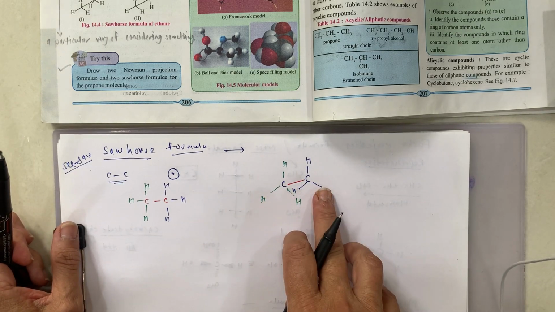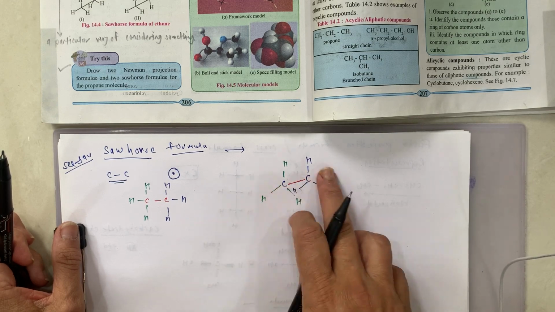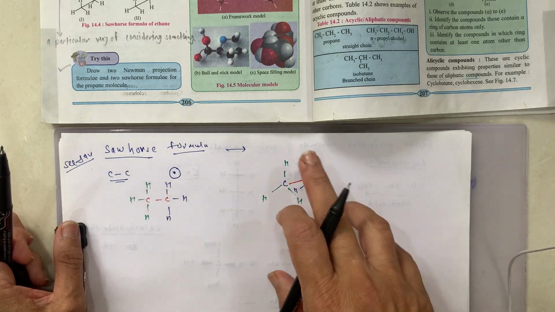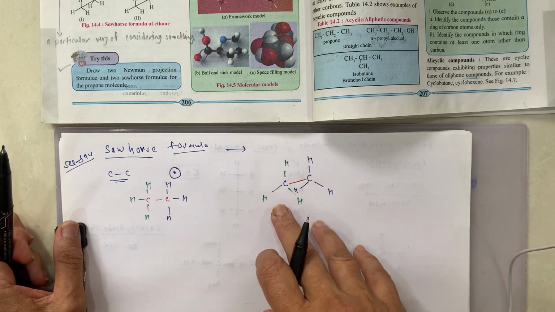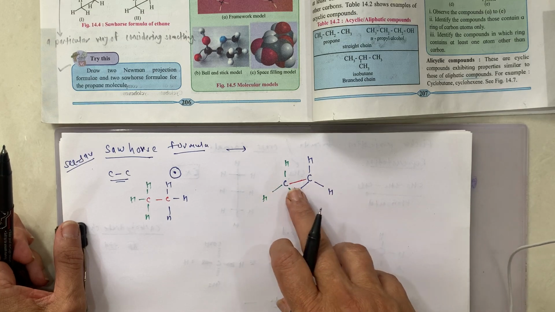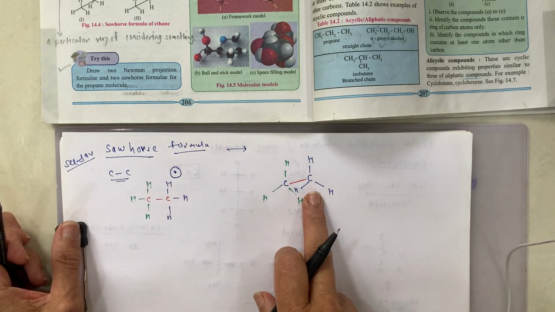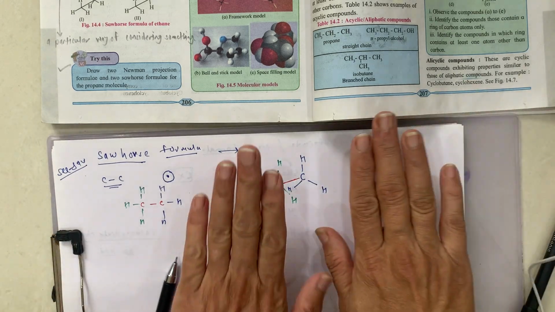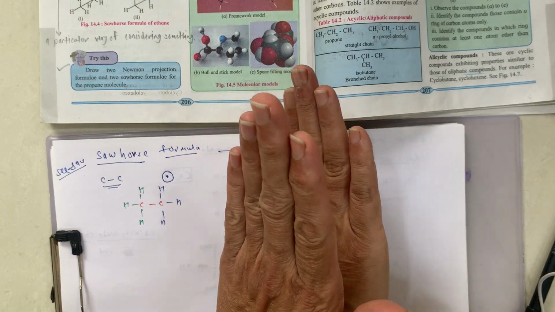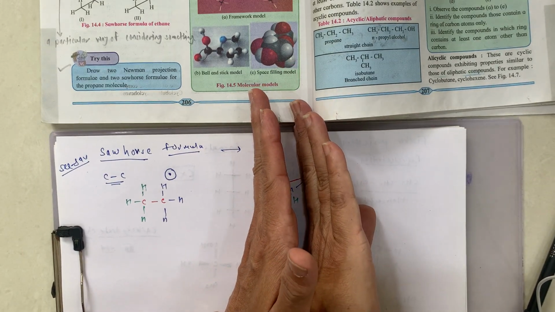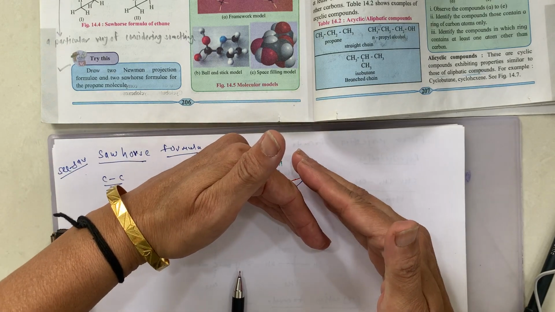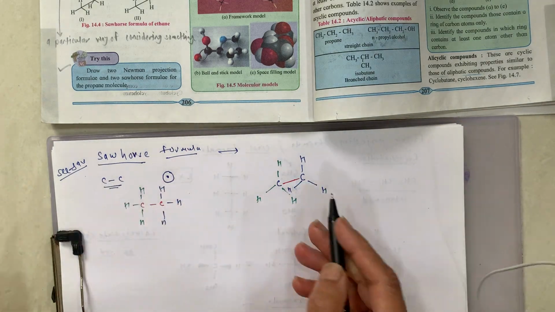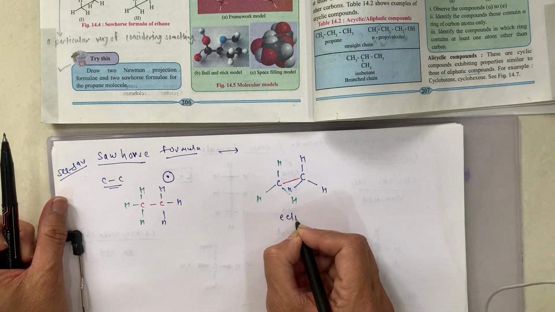This is the head, these are the legs, this is the balance point over there, and you can balance, you can go down, you can come up like that, or you may balance to each other. So this is the Sawhorse formula. And if this is the situation, see, they are eclipsed to each other in this way, or they are eclipsed to each other in this way, or they are eclipsed to each other in this way. Then in Sawhorse formula, this is the eclipsed structure.